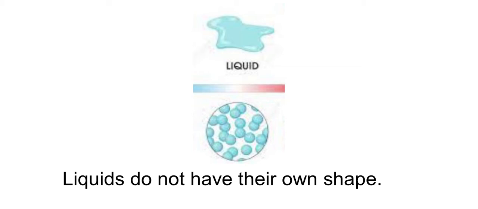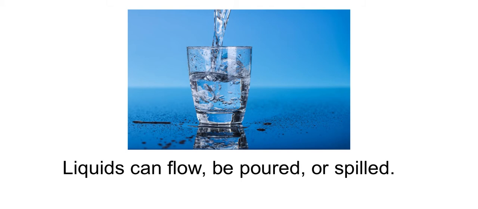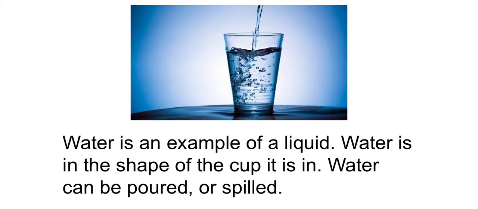Liquids do not have their own shape. Liquids take the shape of whatever container they're in. Liquids can flow, be poured, or spilled. Water is an example of a liquid. Water is in the shape of the cup it is in. Water can be poured or spilled.